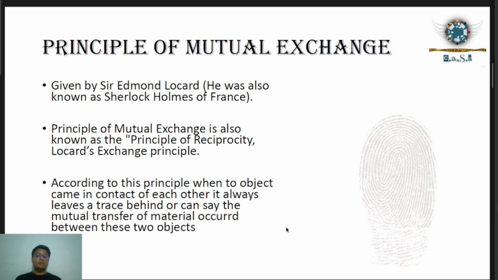For example, previously I told you about Ram and Sham's story. Here we notice that when Ram and Sham touched a surface, an exchange of material between the two surfaces occurred. Because of that, we got the fingerprint. So that is an example of the principle of mutual exchange. Now we will talk about some certain conditions that are followed during the exchange.